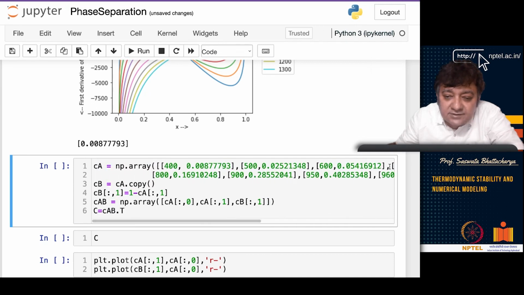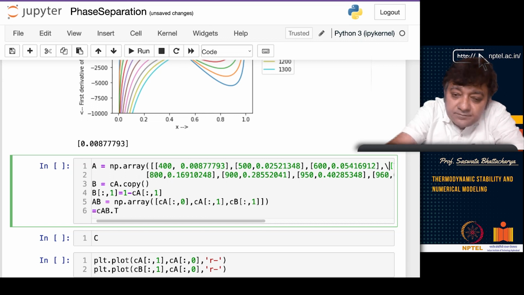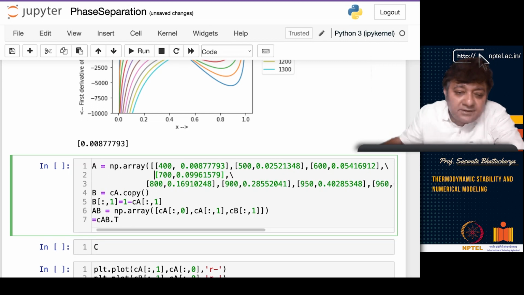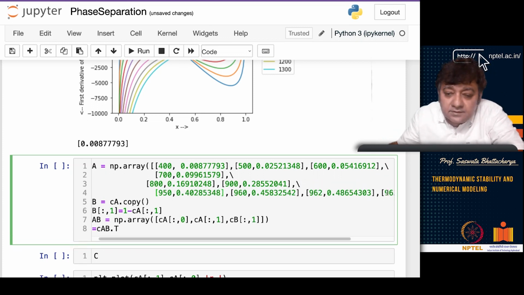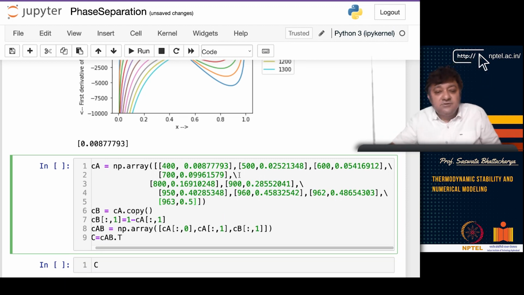So I can actually collect all the data here, so that you can see all the data points. You have 400, you have this data point, and then at 500, you have this data point.